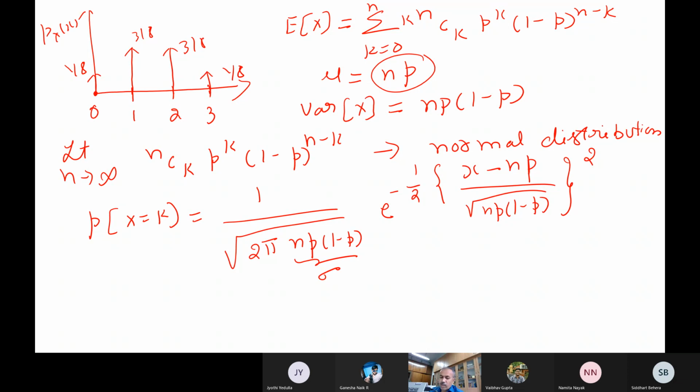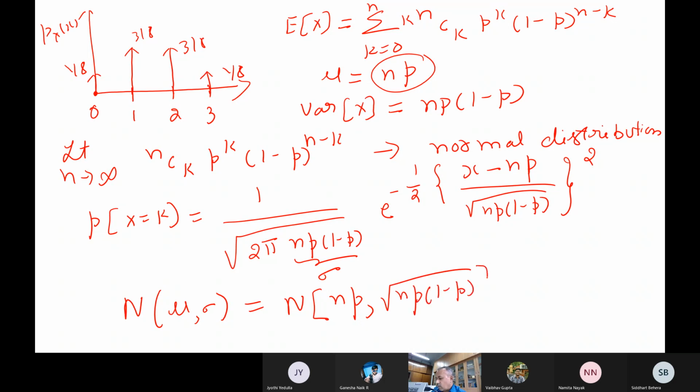So you can do it from the normal distribution also. Generally we write it as N of mu comma sigma. So you can also write this as N of np and square root of np(1 minus p). So the binomial distribution, the repeated same Bernoulli trials, when n becomes very, very large, automatically you can approximate through this normal distribution also. Okay, you followed it. One quick example we can try.